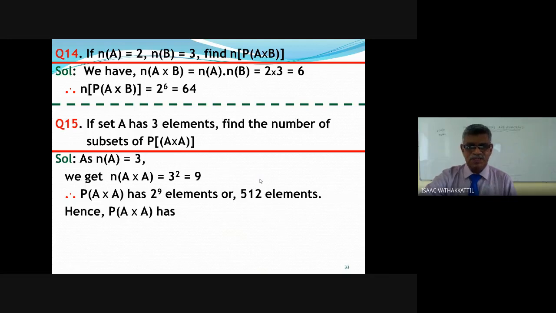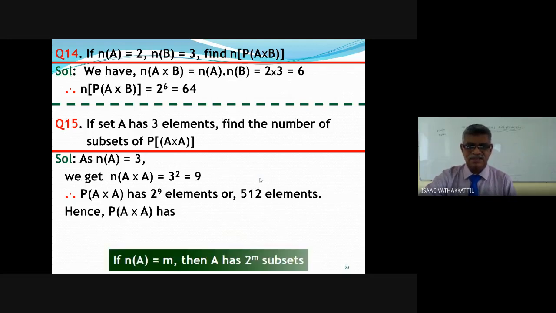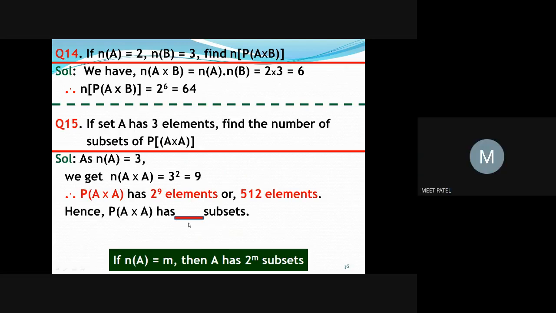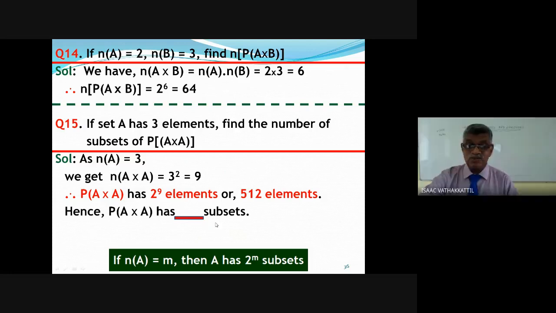So how many subsets? 512 elements the power set has. How many subsets? Come on, 2 raised to 512 subsets.